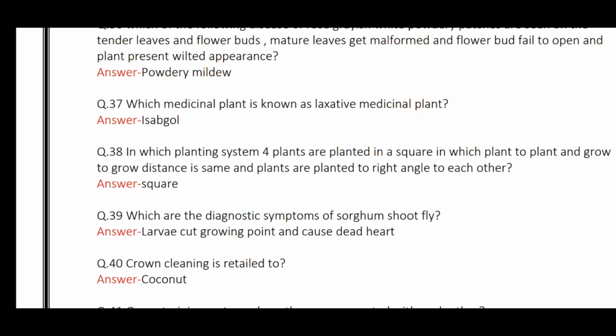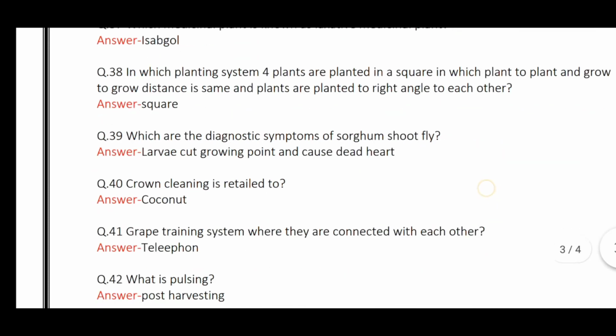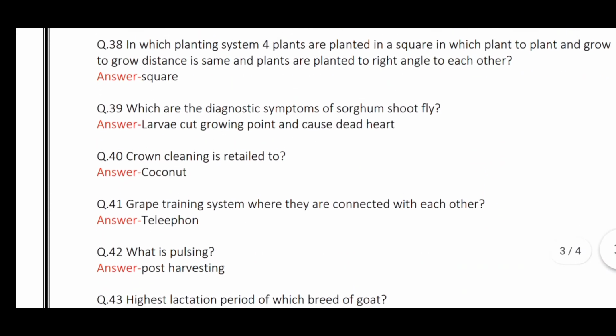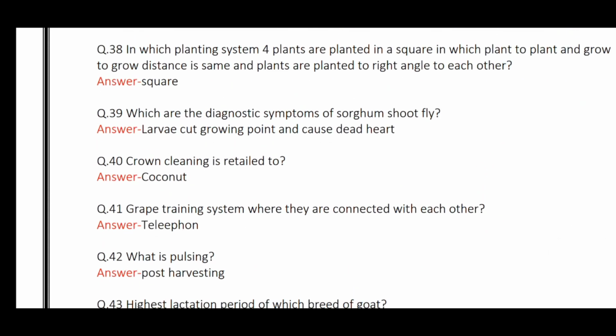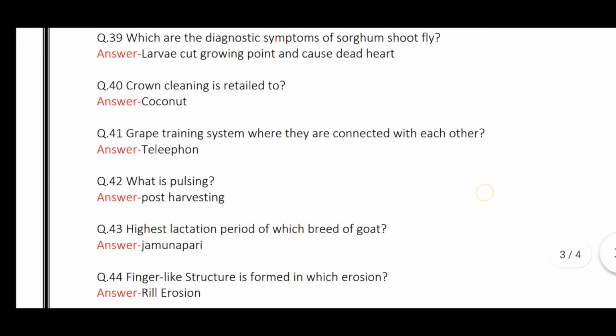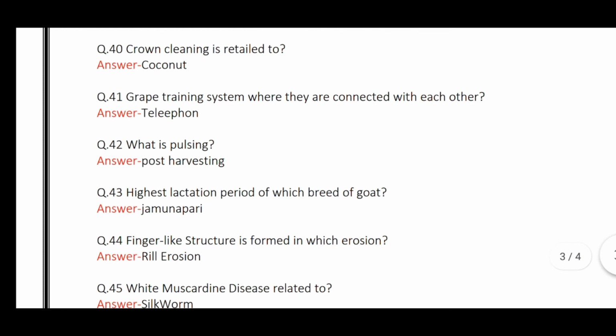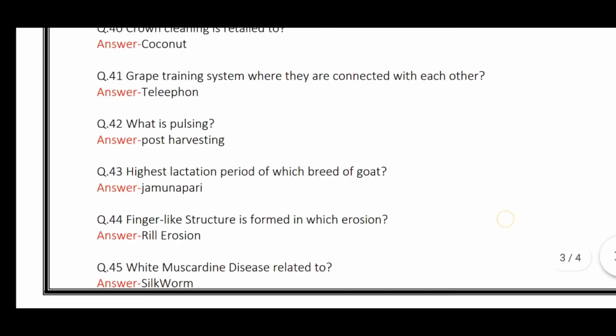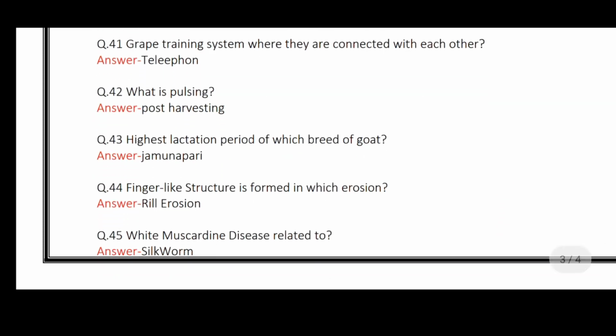In which planting system are 4 plants planted in a square? In which plant to plant and row to row distance is same. It's square system. Which are the diagnostic symptoms of sorghum shoot fly? Larva cuts growing point and causes dead hearts. Crown cloning is related to coconut, and grape training system where they are connected with each other: telephone. Pulsing is related to post harvesting.